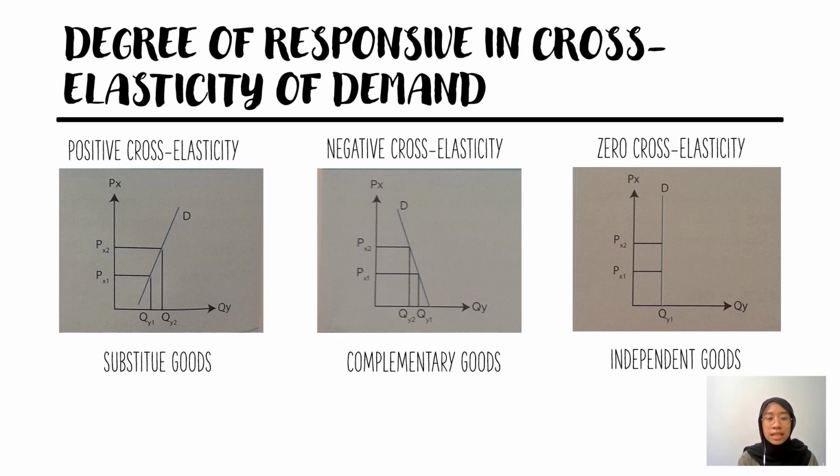If the coefficient is less than 0, an increase in the price of a particular good leads to a reduction in quantity demanded for another good. Last but not least, if both goods are not interrelated, the cross-elasticity will be 0. If the coefficient is 0, an increase in the price of a particular good will have no impact on quantity demanded for another good.